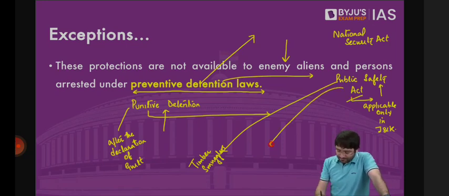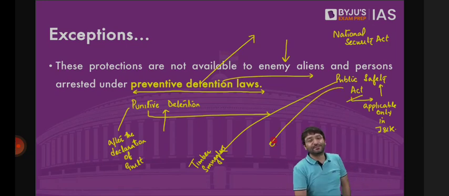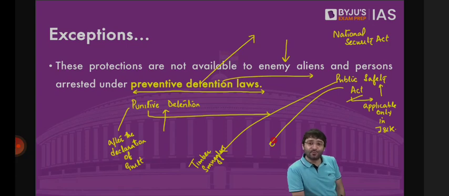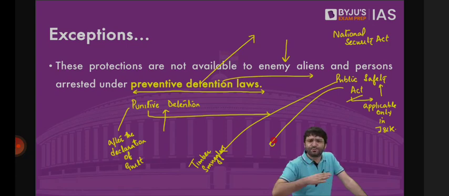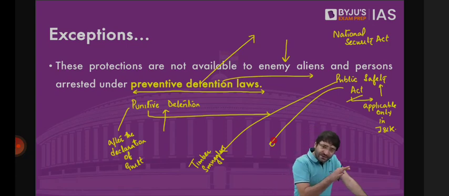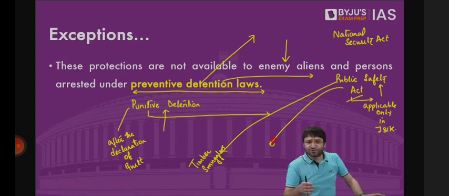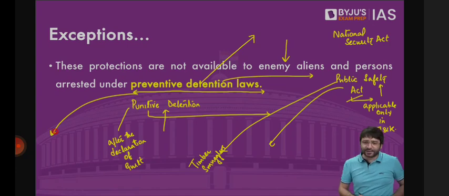This law, as irony would have it, was passed by Sheikh Abdullah. And then in 2019, his son Farooq Abdullah and his grandson Umar Abdullah were booked under the Public Safety Act. Why? Because when the special status of Jammu and Kashmir was being revoked, tempers were high, emotions were high, and a crackdown was launched, and curfew was imposed to prevent people from protesting. These individuals were prevented from taking out rallies and processions, thereby violating the public order. So they were kept in jail. One form of preventive detention is that it is not necessary that you will be sent to jail. You can be put under house arrest.